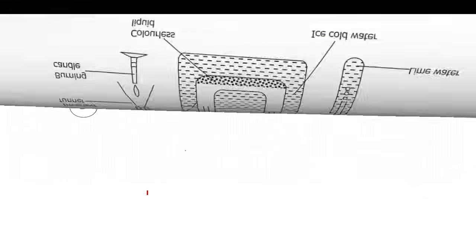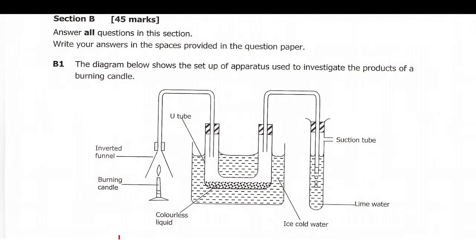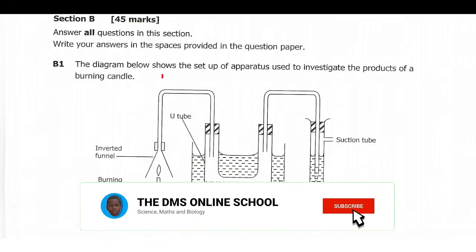So let's go now to section B. Alright, so answer all questions in this section. Write your answers in the spaces provided in the question paper. B1, the following diagram.